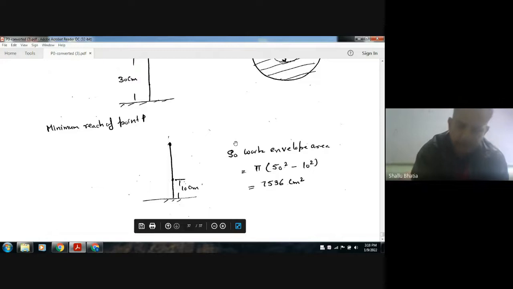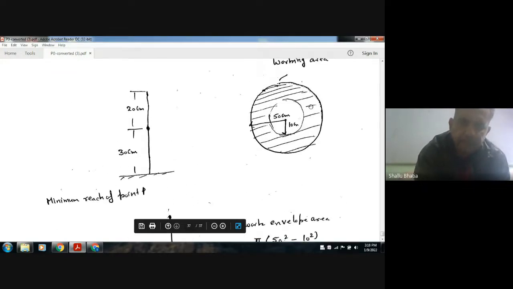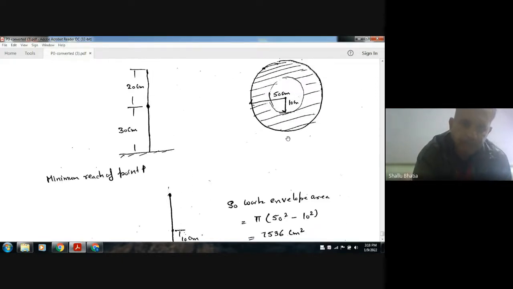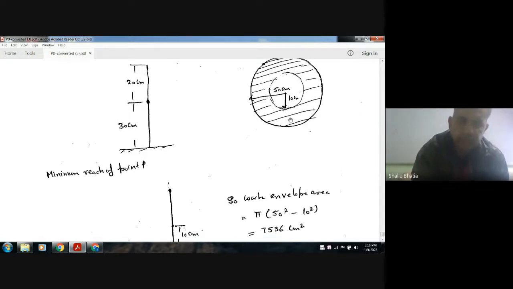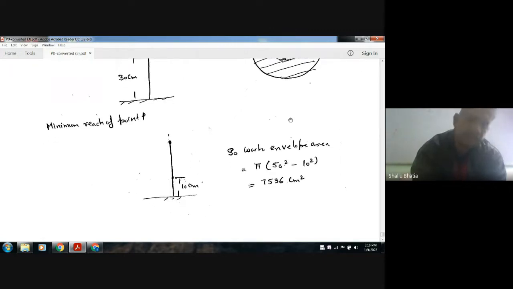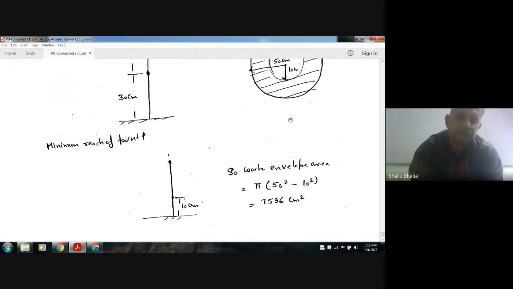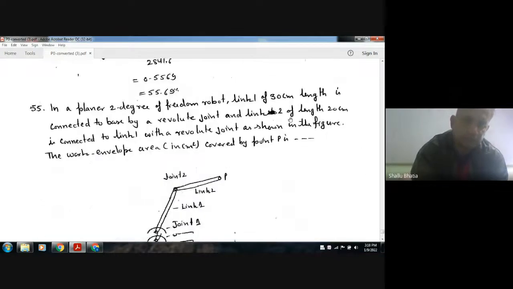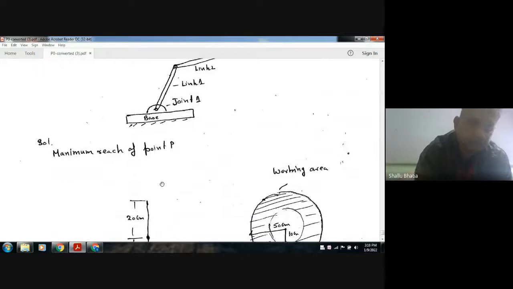So the area is pi, sorry, the radius is 50 centimeter and this is 10 centimeter radius. So pi capital R square minus small r square, that is pi into 50 square minus 10 square. That is 7536 centimeter square. Okay, thank you very much.